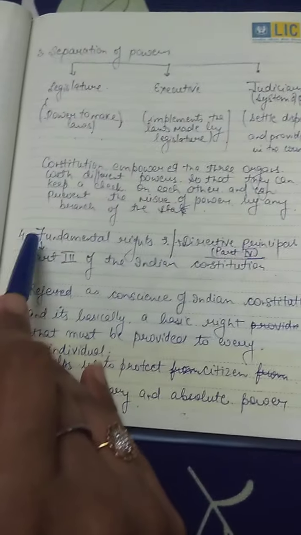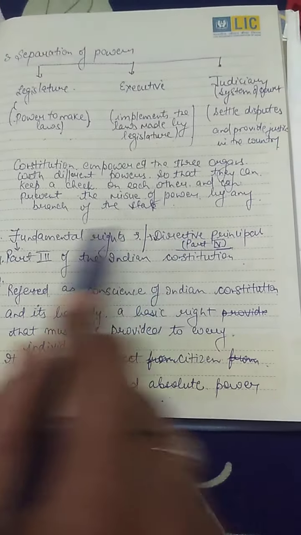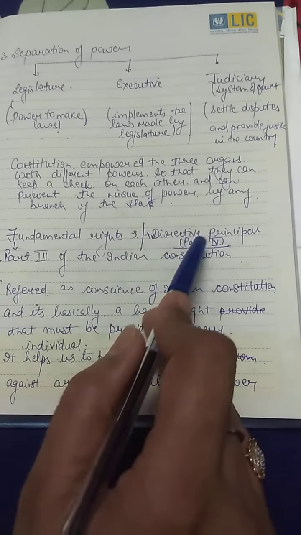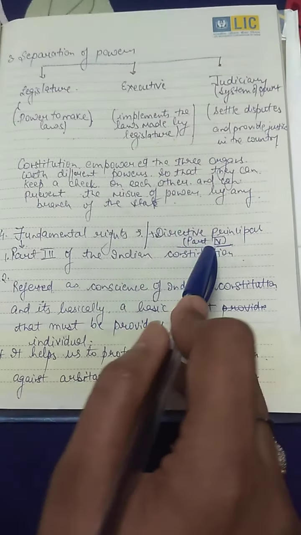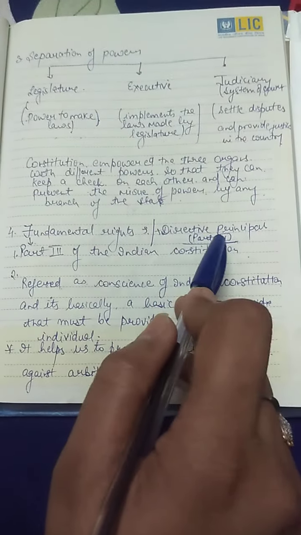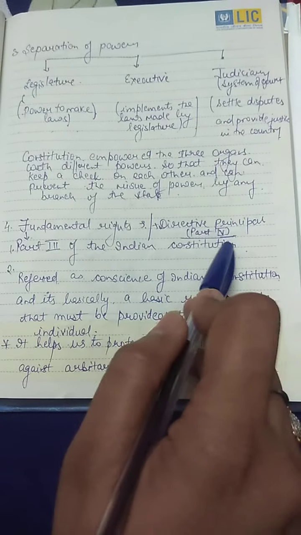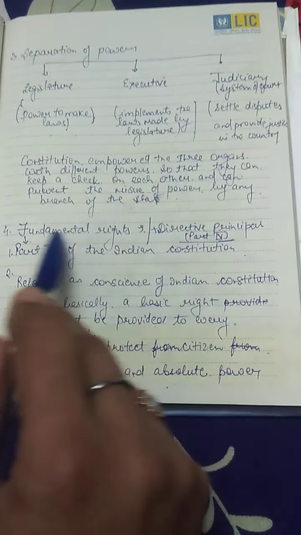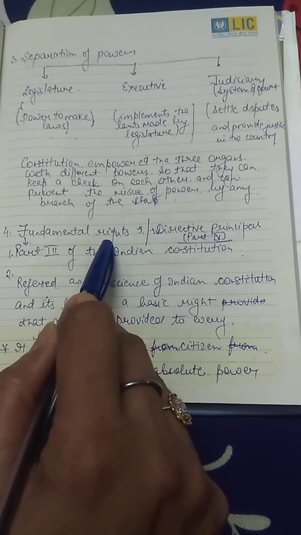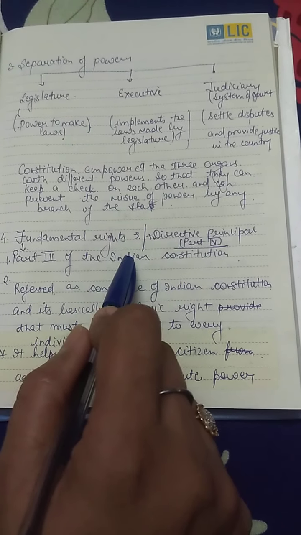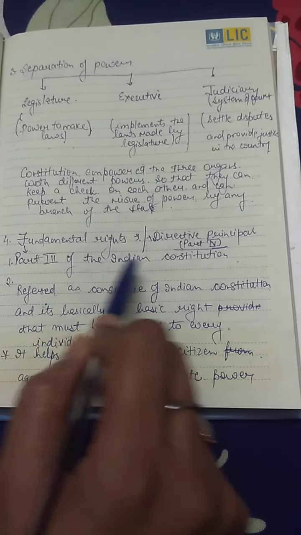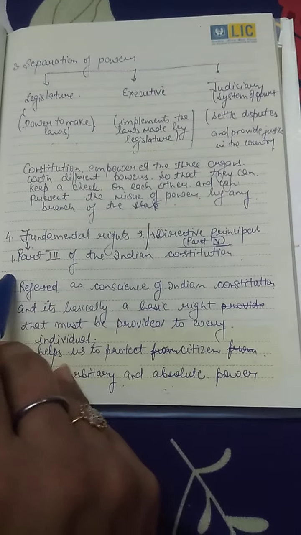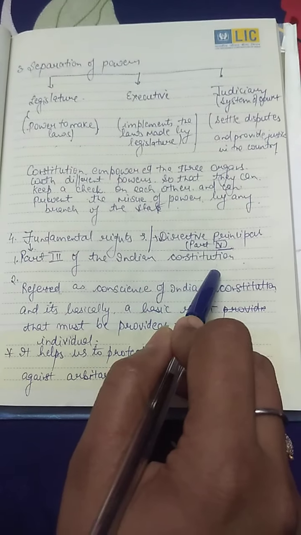The fourth key feature of the Indian Constitution is fundamental rights and the directive principles of state policy. The directive principles of state policy are defined in Part 4 of the Indian Constitution. Regarding the fundamental rights, there is a separate chapter on fundamental rights, please note down, in Part 3 of the Indian Constitution.